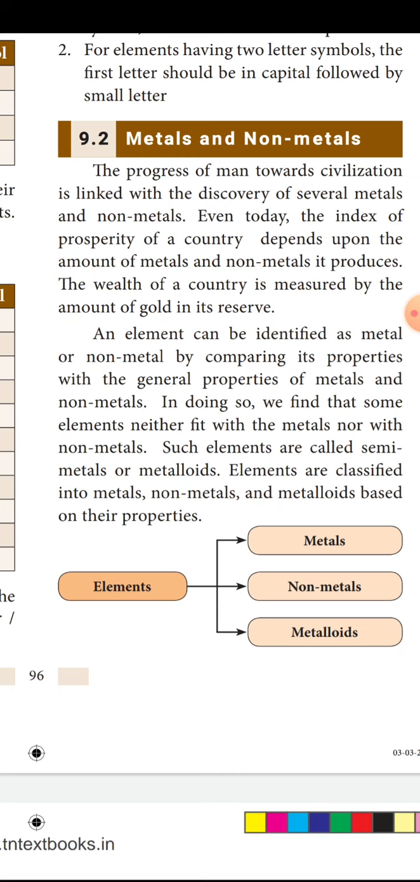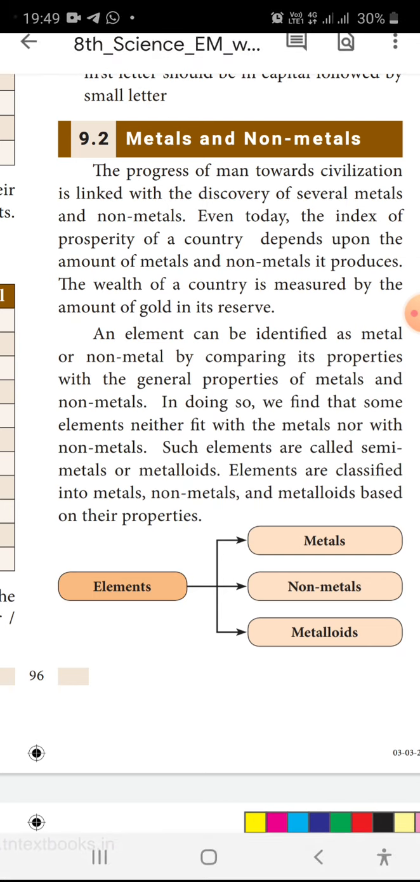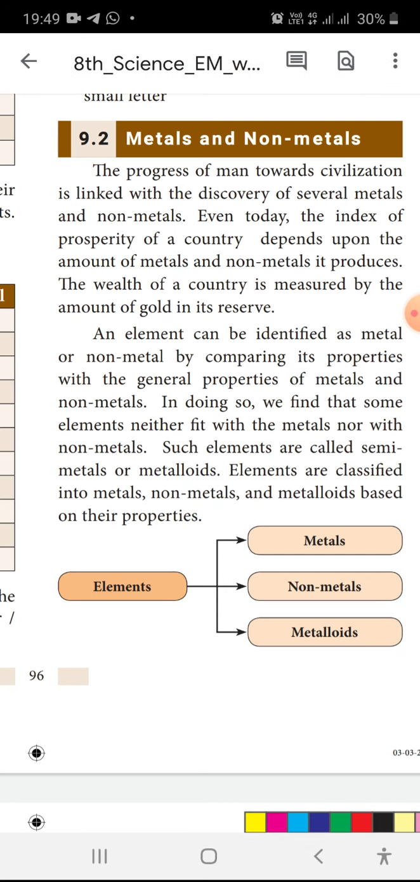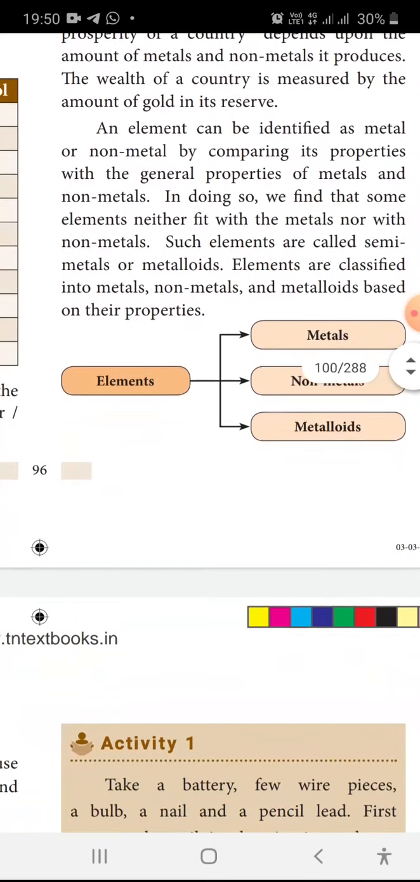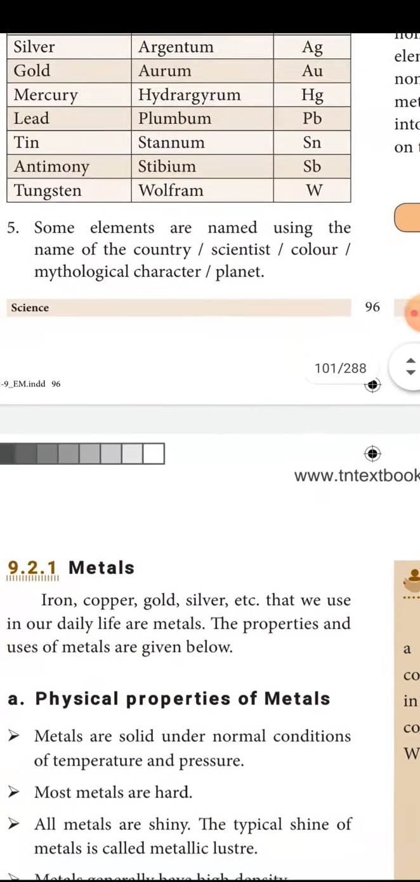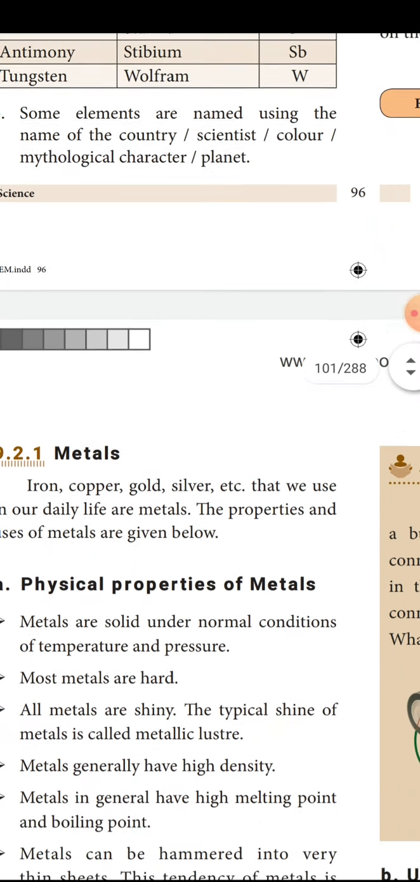Then metalloids will have the properties of both metals and non-metals, so it is called alloyed, meaning a mixing of two properties. So elements are classified into three groups based upon their properties: metals, non-metals and metalloids.